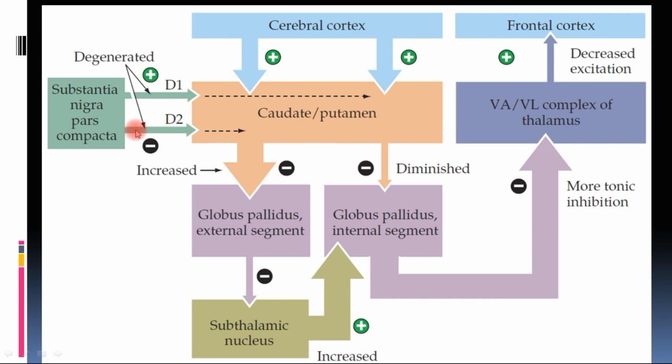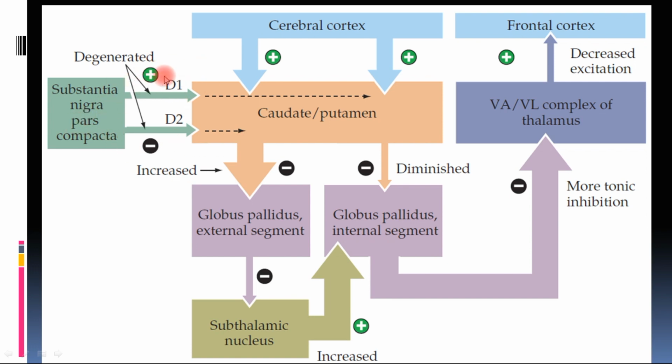Okay, so normally substantia nigra stimulates the direct pathway and encourages the stimulation of frontal cortex through the thalamus, and it inhibits the indirect pathway and thus still encourages the stimulation of frontal cortex. In both mechanisms of action, substantia nigra is encouraging the stimulation of motor cortex through thalamus, by stimulating the direct pathway and by inhibiting the indirect pathway, which are both stimulatory.